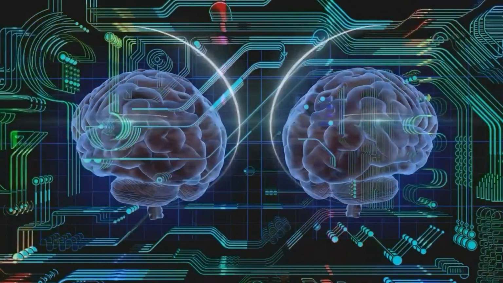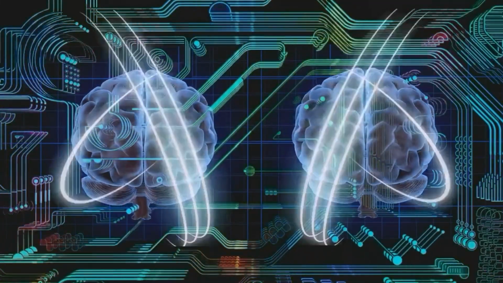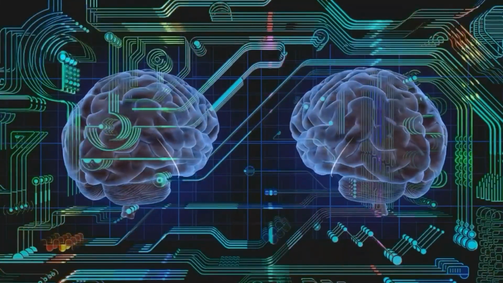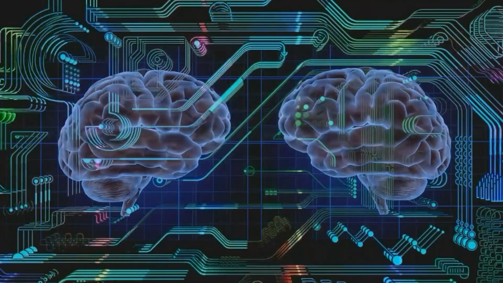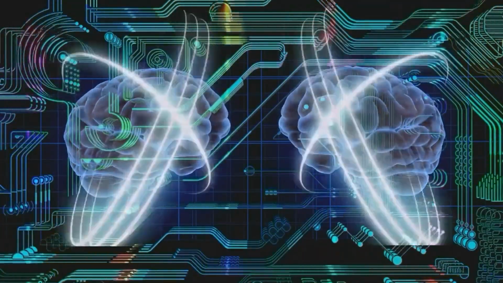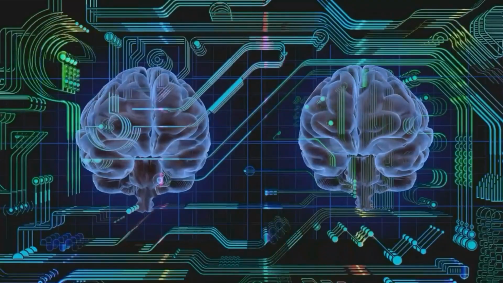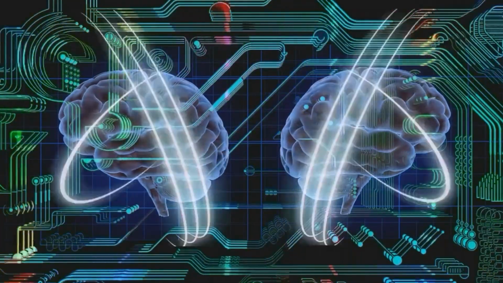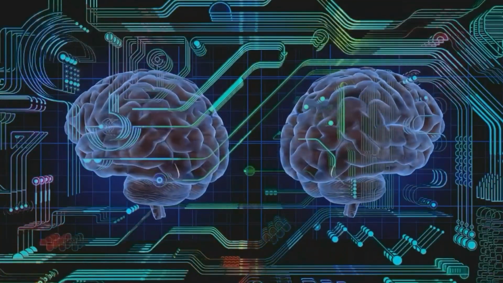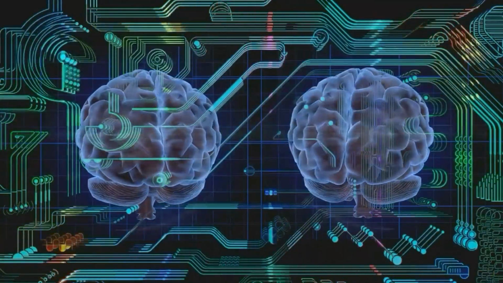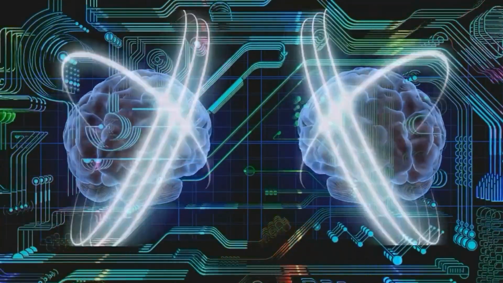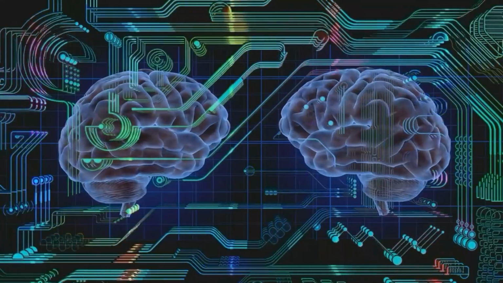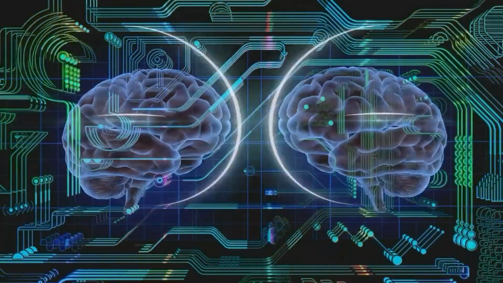How many brain cells does a human have? The estimated number of brain cells, or neurons, in the adult human brain is around 86 billion. However, this number can vary depending on the method used to estimate it, as well as individual variations in brain structure and size. In addition to neurons, there are also other types of brain cells, such as glial cells, which provide support and nourishment to the neurons.